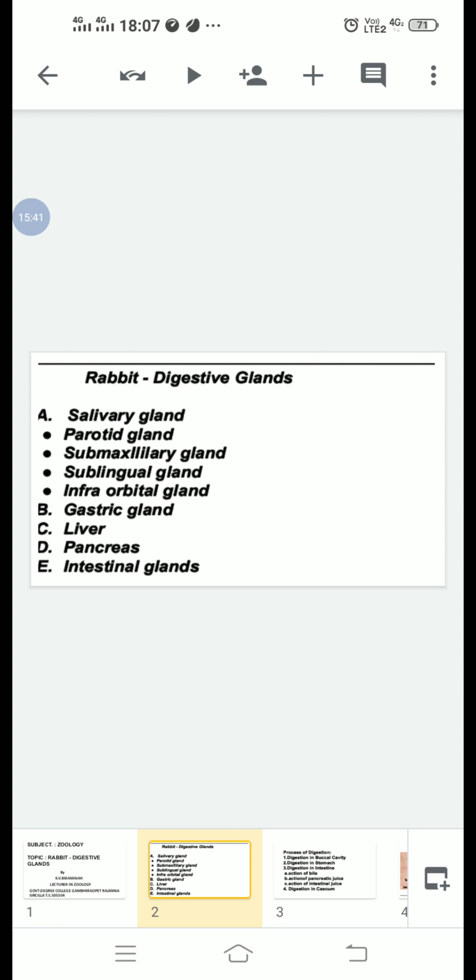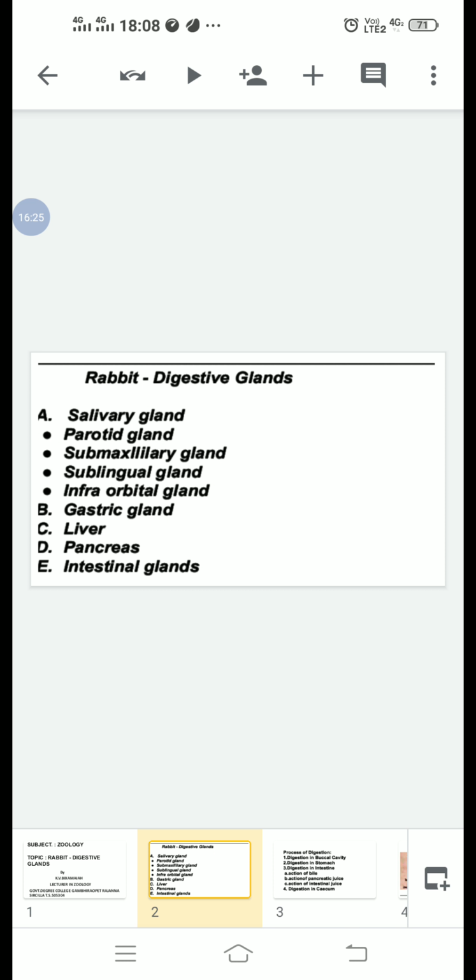Next we discuss the pancreas. The pancreas is an irregular pinkish gland situated in the loop of the duodenum. It is partly exocrine and partly endocrine in nature. The pancreas secretes pancreatic juice, which is carried to the ascending limb of the duodenum by the pancreatic duct. Pancreatic juice is alkaline in nature.